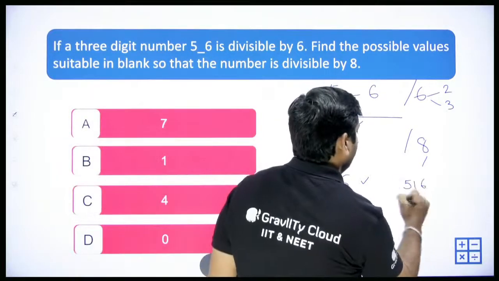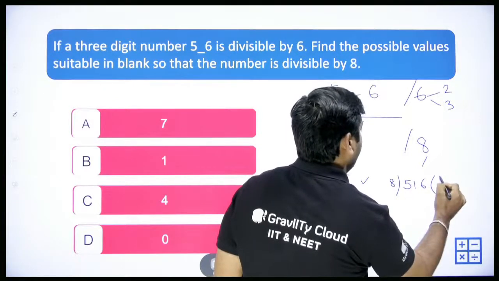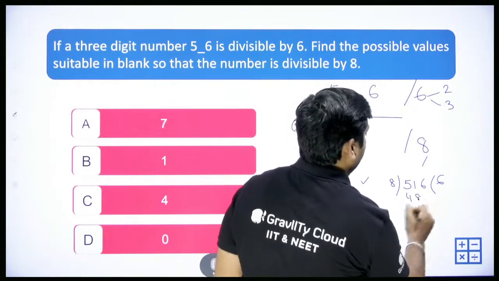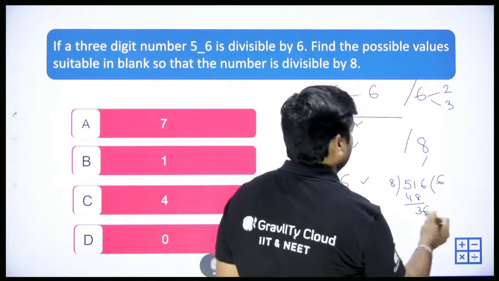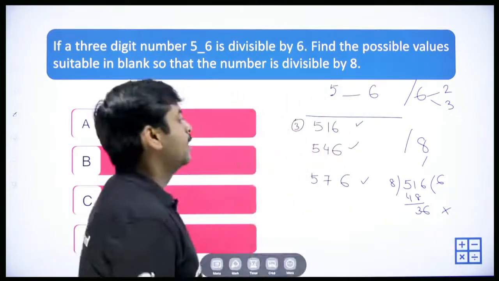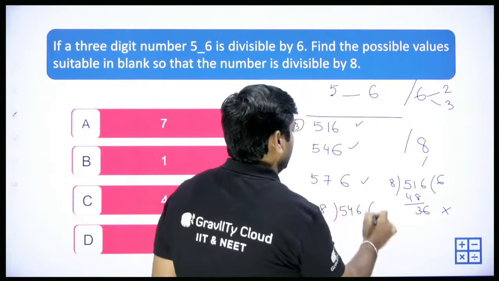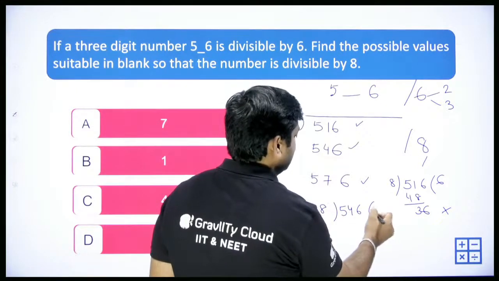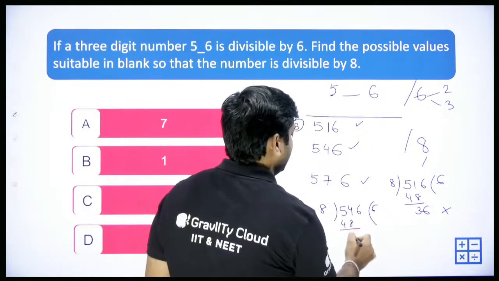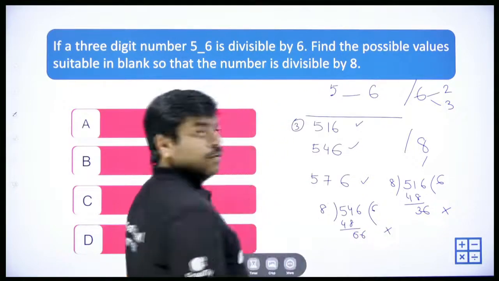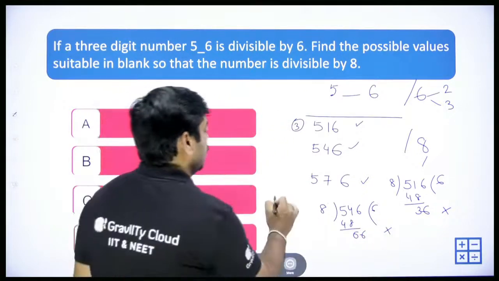516 divided by 8. 8 4s are 32, 8 5s, 8 6s are 48. So we are left with 3 and 6. 36 will not be cancelled. Okay, 546. Let's try with 546. 8 6s, 8 7s are 56. 8 6s are 48. 6 is there again, 66. No. What about 576? Let me check that.